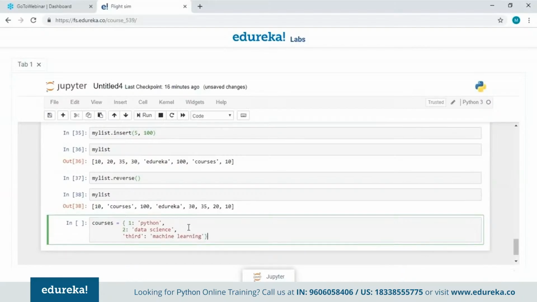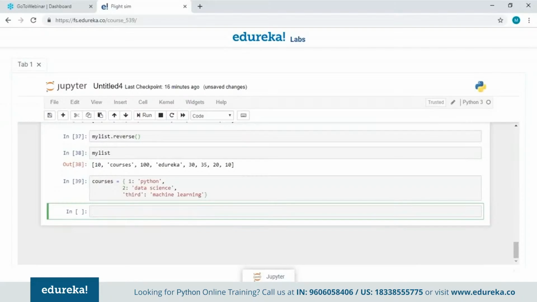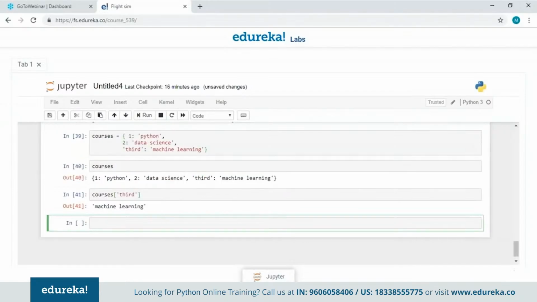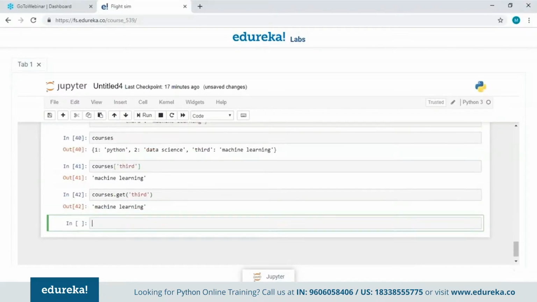Now let's see if we have successfully declared our dictionary. Yes, we have. Let's try to print the dictionary now. As you can see, I am getting all these values with key value pairs. Now I can access the values in the dictionary using the keys as indexes. I'll just write third over here. As you can see, I'm getting the value at the key that is third. Now for the similar purpose, I can use the get function and specify the key value there. It is going to show me the same value.